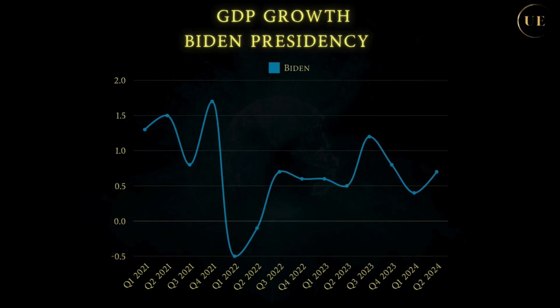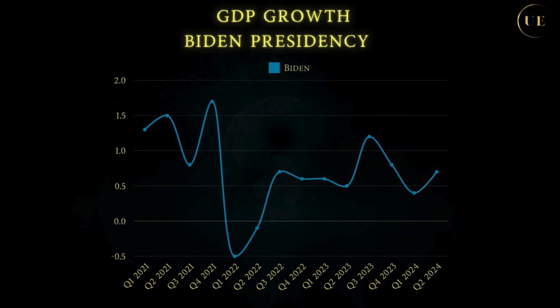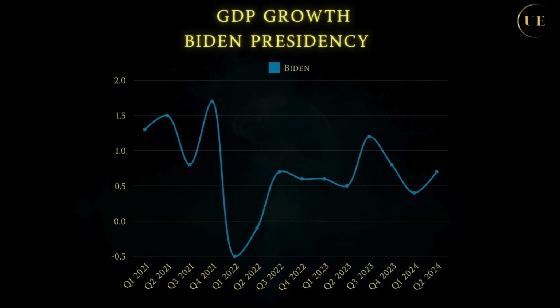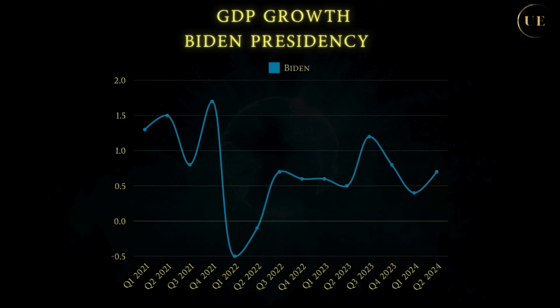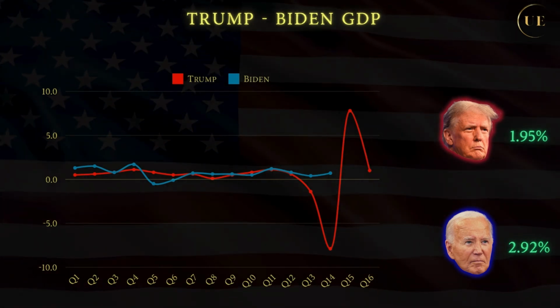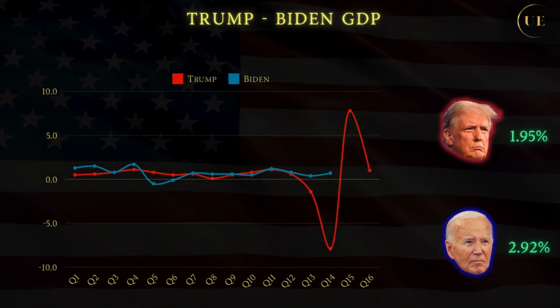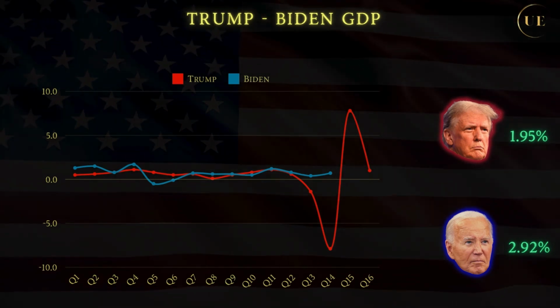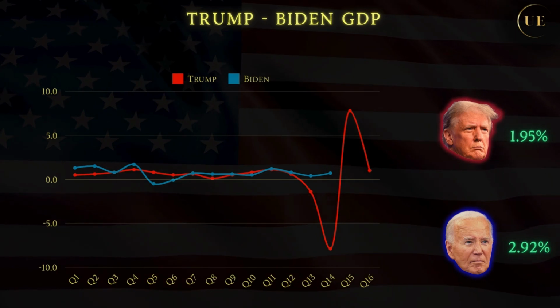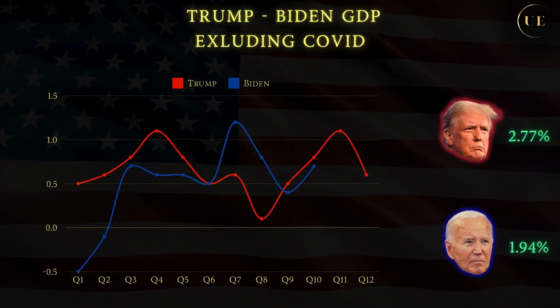Biden's growth started very strong, but not because of any genuine prosperity, but because the economy was exiting lockdowns and recovering from the artificially suppressed state. This became more apparent when the economy sunk into recession in the first half of 2022, before returning to solid growth. Over the full sample, the average annualized real GDP growth during Trump's presidency was close to 2%, while during Biden's almost 3%. Interestingly, when we exclude the COVID years of 2020 and 2021, the numbers basically flip.